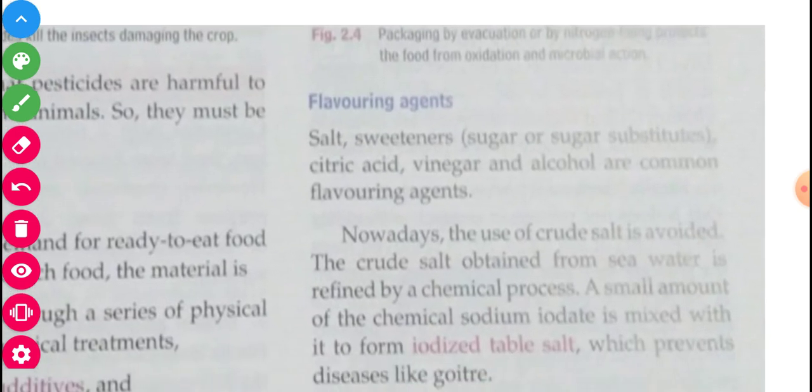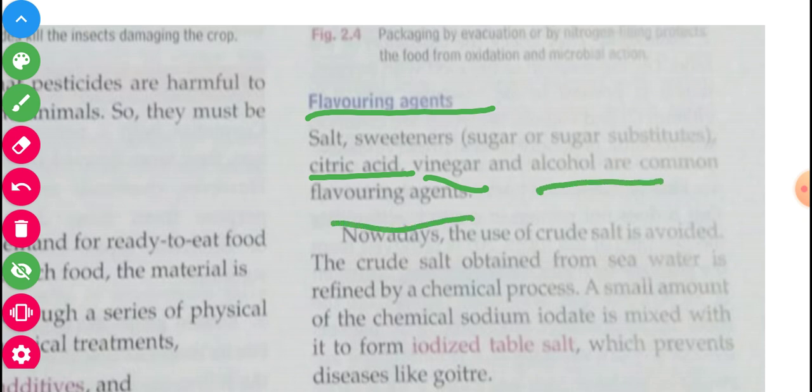Flavoring agents: salt, sweetener. Salt is very salty, just like sea salt. Sweetener is sugar or a sugar substitute. Saccharine is another name. Citric acid, vinegar and alcohol are also commonly used flavoring agents.